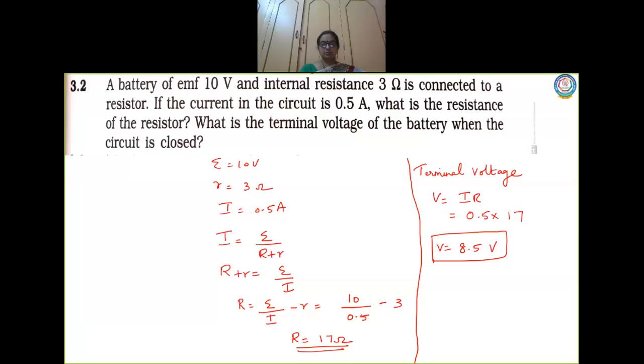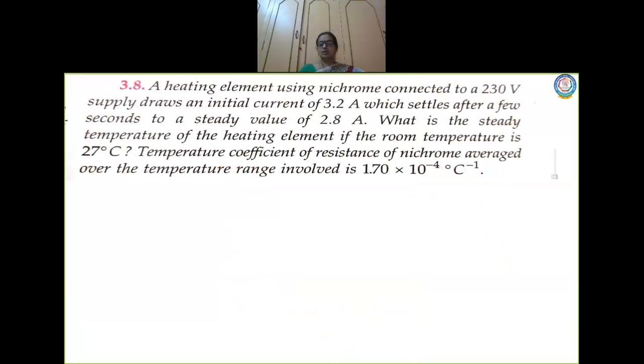I'm going to do one more problem which is based on the previous topic, children, temperature coefficient of resistance. Okay, so first let us read the problem, try to understand. A heating element using nichrome connected to a 230 volt supply draws an initial current of 3.2 ampere.